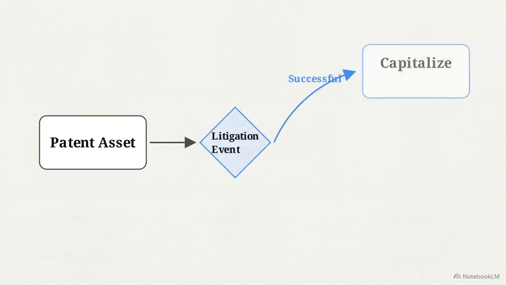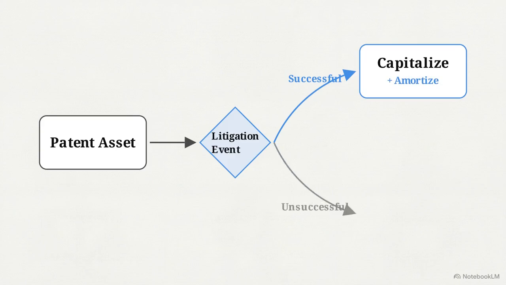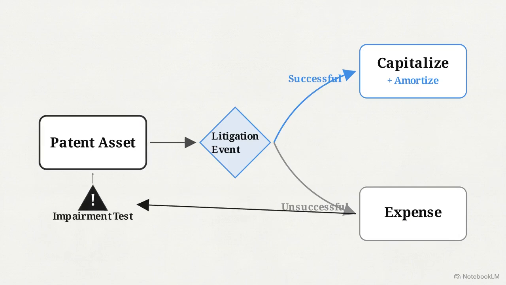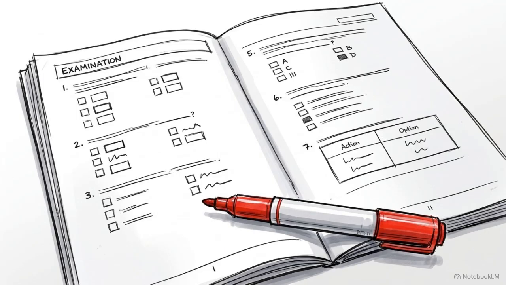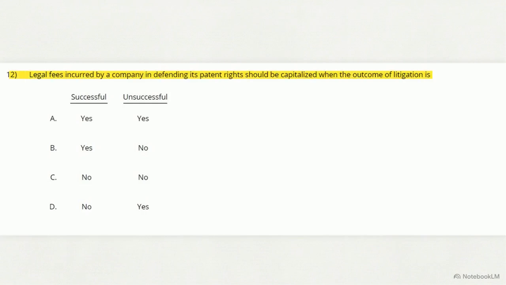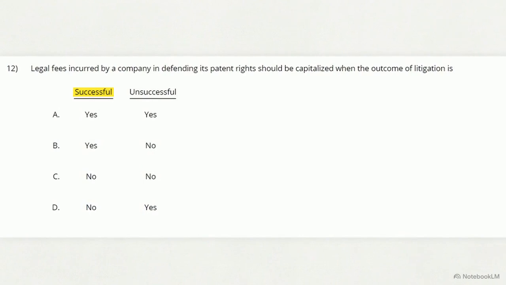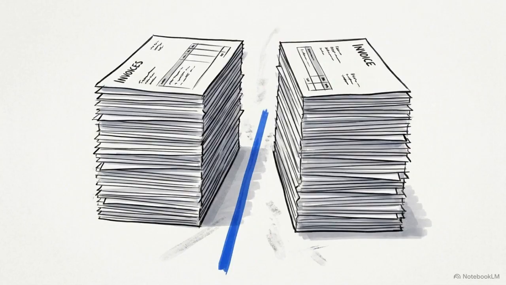A successful defense preserves future economic benefit, so legal costs are capitalized and amortized. An unsuccessful defense loses that benefit. Legal costs are immediately expensed, triggering an impairment test on the core patent. We can verify the binary outcome of this rule with another test case. This question asks when legal fees incurred in defending patent rights should be capitalized. The matrix dictates a direct mapping: yes for a successful defense and no for an unsuccessful one, leading straight to answer B.